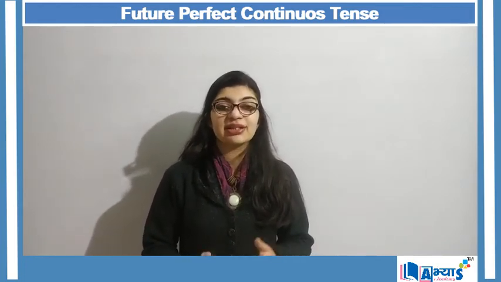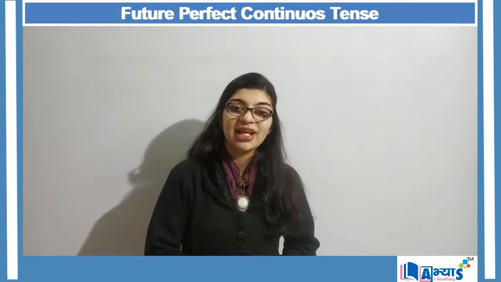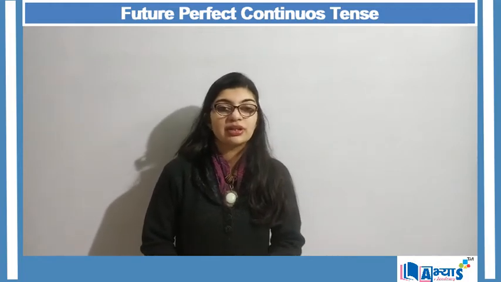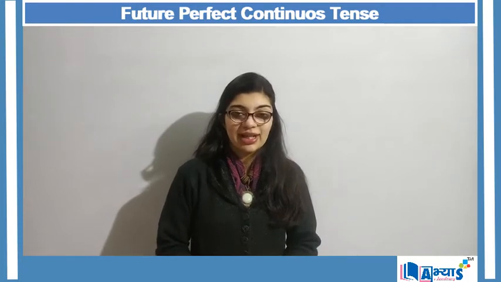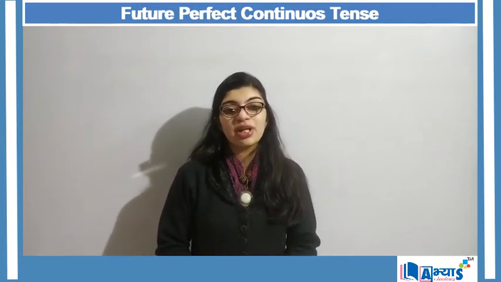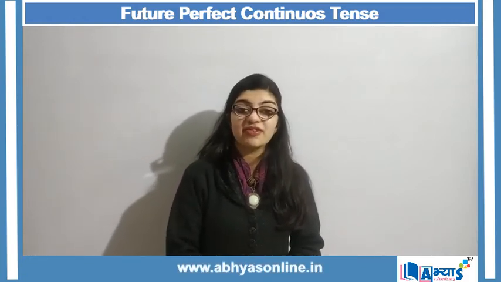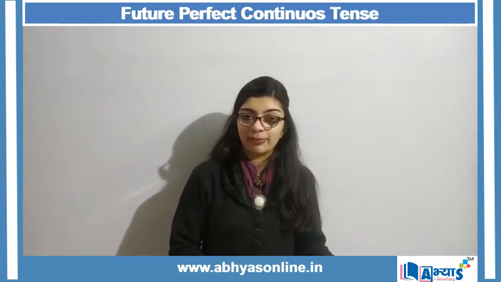It means the tense that will include a future perfect tense as well as a continuous tense together. So the definition of future perfect continuous tense is that this tense is used to represent the action that will have begun in a specific time or before a specific time, and it will be continued till that time.